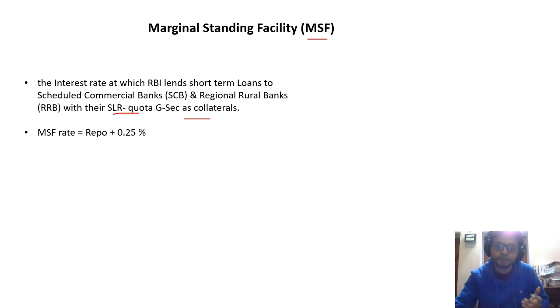So for that, the Monetary Policy Committee has created a tool called the marginal standing facility, which is the repo rate plus 0.25%. For example, if the repo rate is 4%, then the MSF rate will be 4.25%.